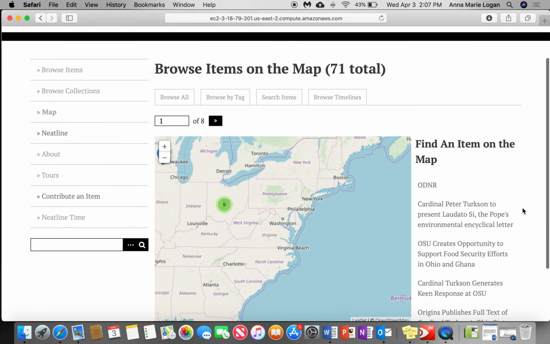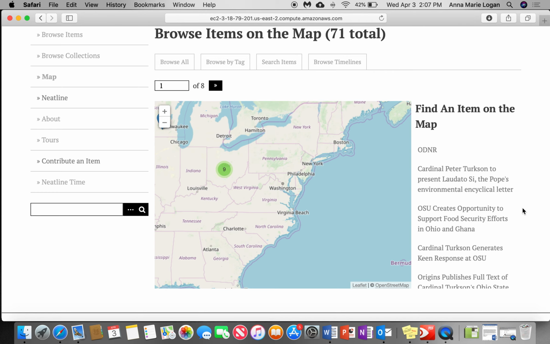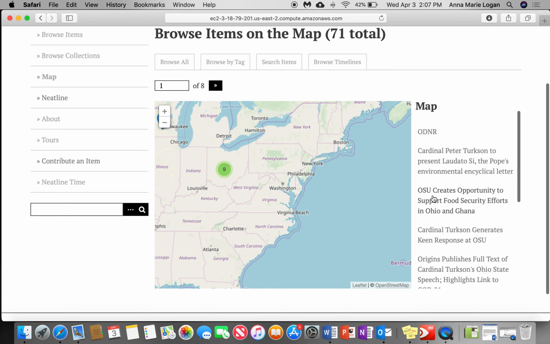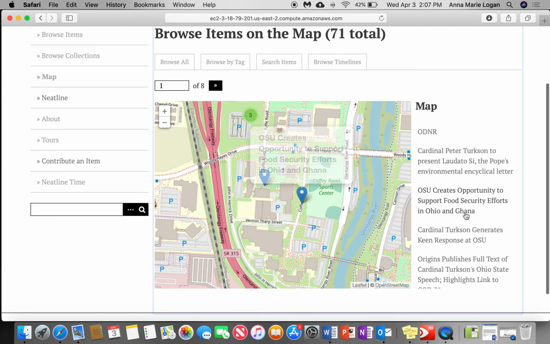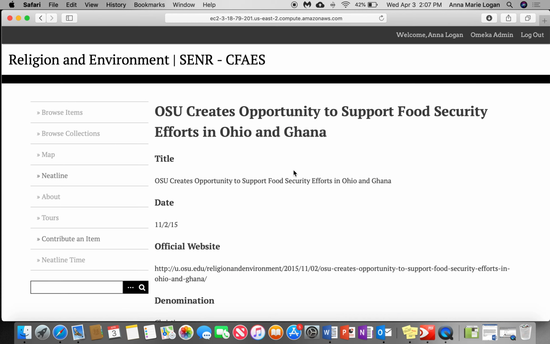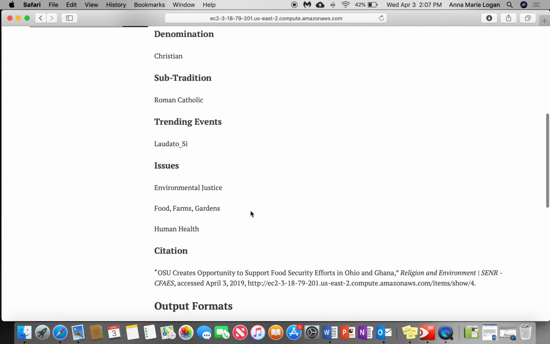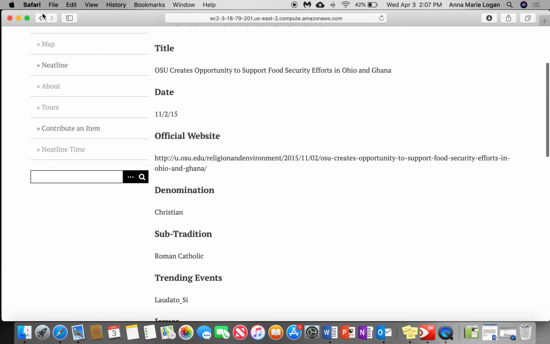Again, going to the specific map section, this is a new feature we're trying to add. Right now we have a total of 71 items here on the map. We think this is a great way to show location and where things are happening. In this case, these are all the titles of the articles. The OSU creates opportunity to support food security in Ohio and Ghana. If you click on that, you can see here that it was at Ohio State, and it gives an exact location on Coffee Road. And if you click that, it again brings you up to this article, and you can find more information through there, including the official website.